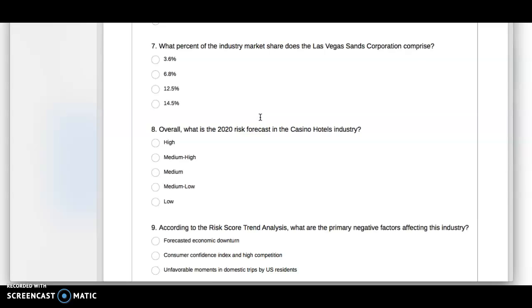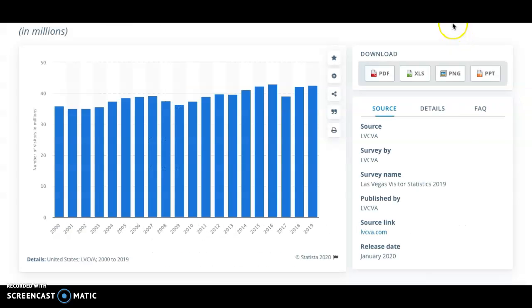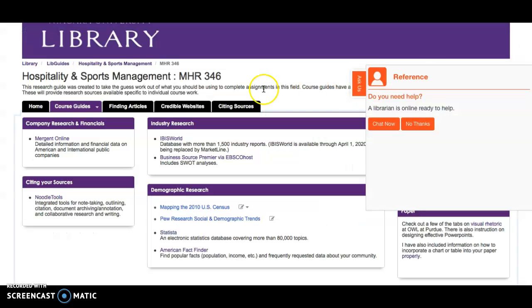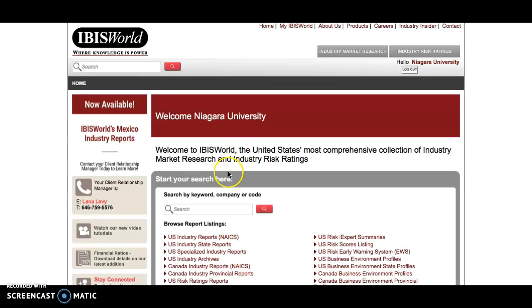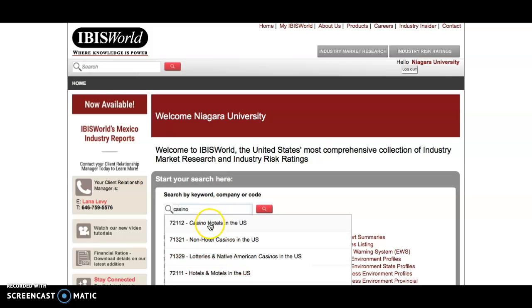Okay. What percent of the industry market share does the Las Vegas Sands Corporation comprise? So again, this is an industry question, so we're going to go back to the course guide and go into IBIS World. And I hope it works, because this happened during our class. It looks like it will. Oh, good. So you're going to type in casino, because that's what Las Vegas Sands is.